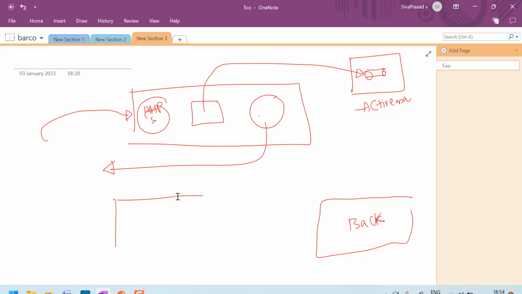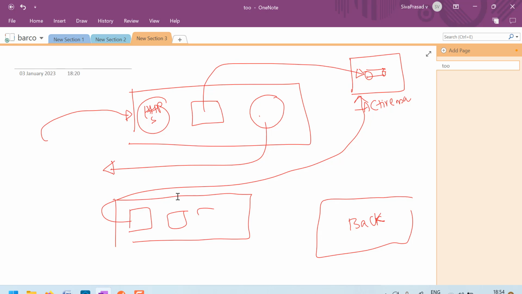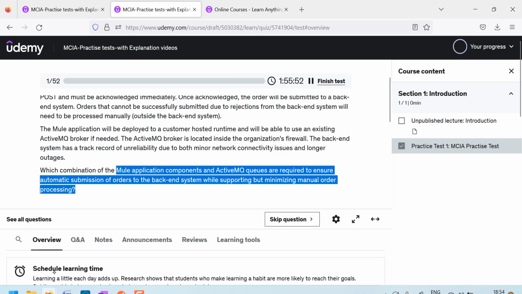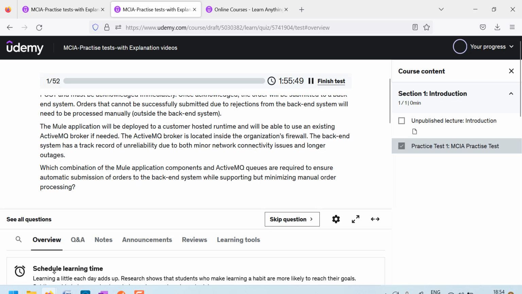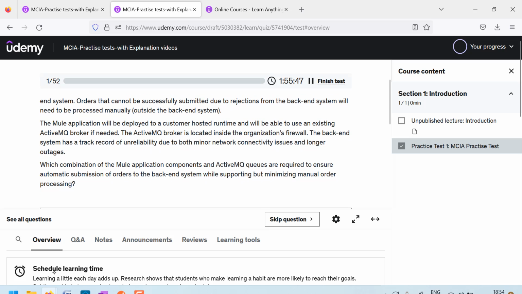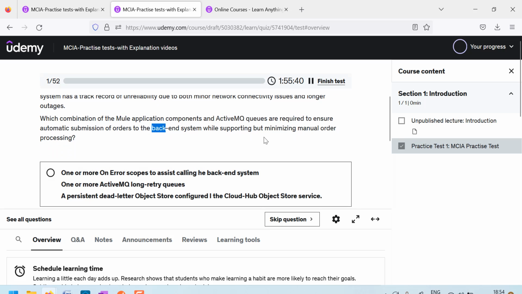In another flow we can use a JMS On New Message listener to receive the message from ActiveMQ, and here we can have the logic to submit to the backend system. Now the question is asking which combination of Mule application components and ActiveMQ queues are required to ensure automatic submission of orders to the backend system while minimizing manual order processing.